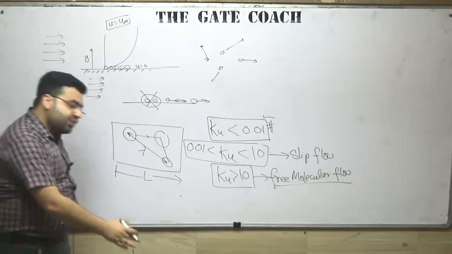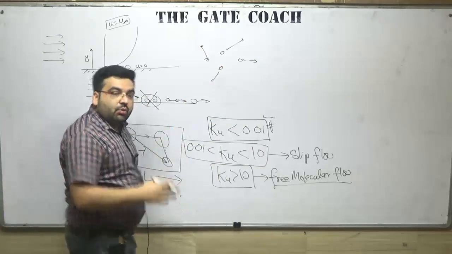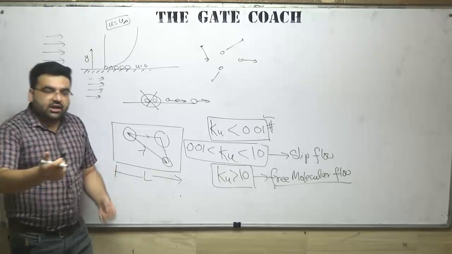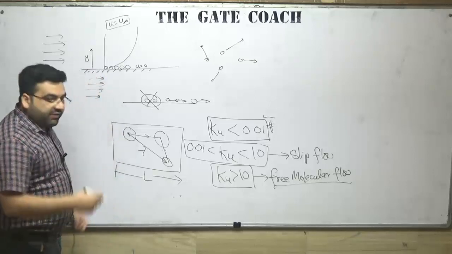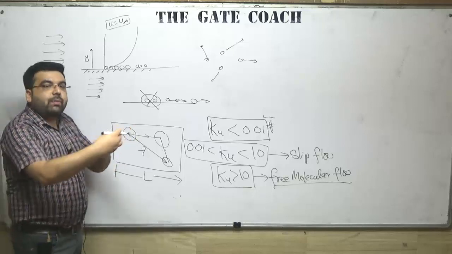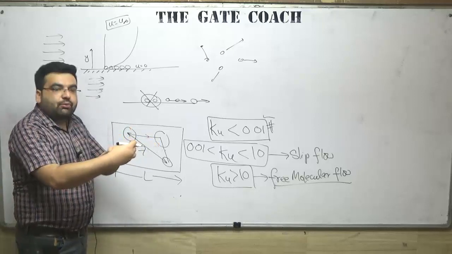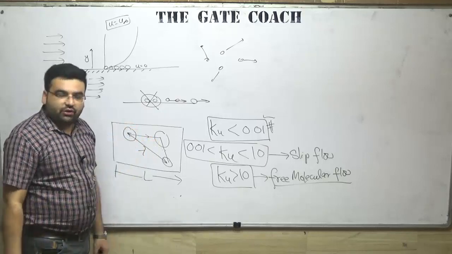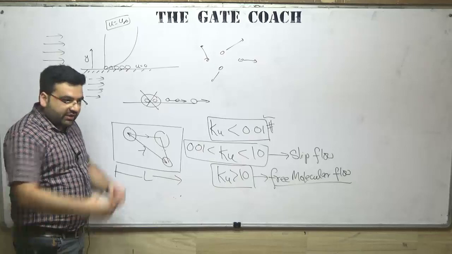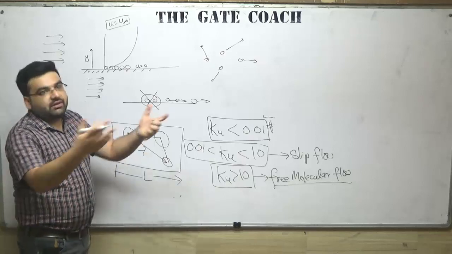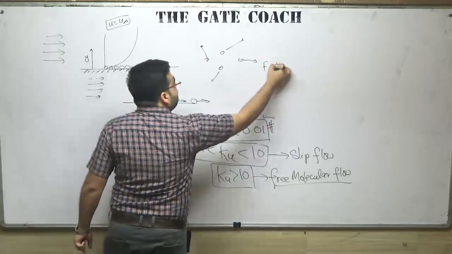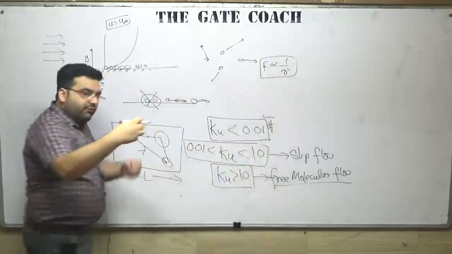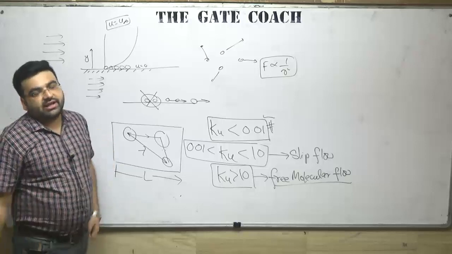If the gap between two particles is very large, what will happen? The force of attraction will be small. Because we know that the force between two particles is inversely proportional to the distance squared, if you remember. Clear? So if the distance is very small, then the force will be very high. Force is inversely proportional to distance square between two particles.